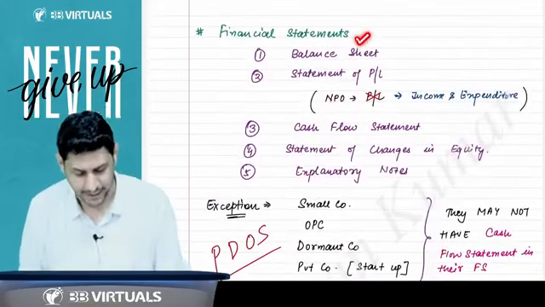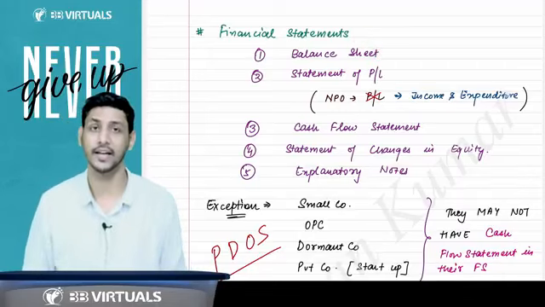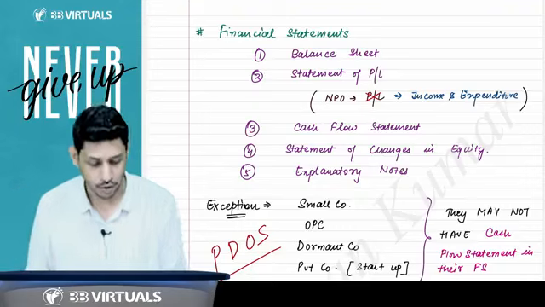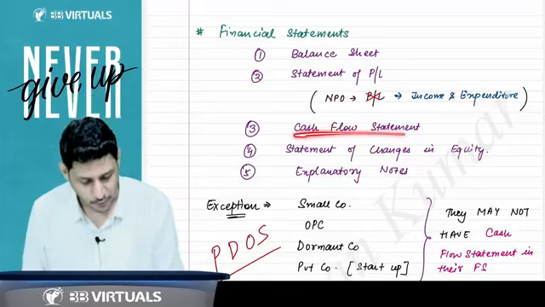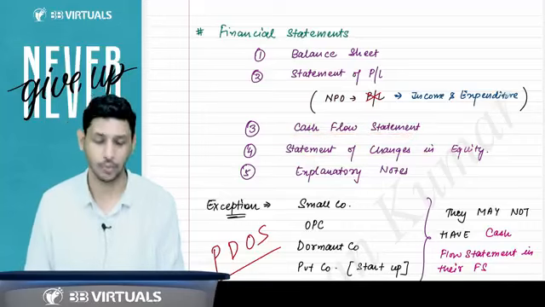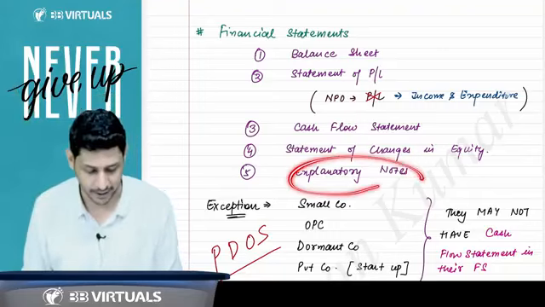Now I'll come to, sir, what is financial statement? Financial statement means the balance sheet and the statement of P&L. If you are an NPO, then there will be no P&L, there will be income and expenditure. Cash flow statement, statement of changes in equity. This you will study in Ind AS in CA final, and explanatory notes.